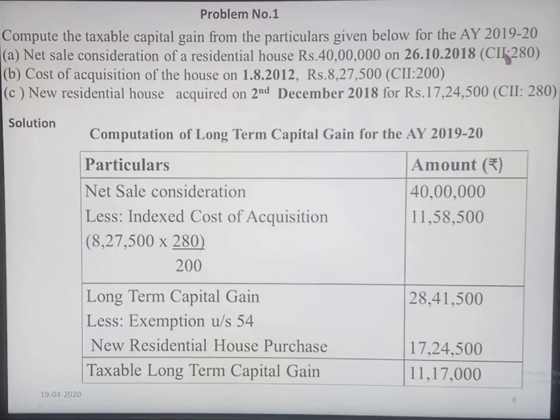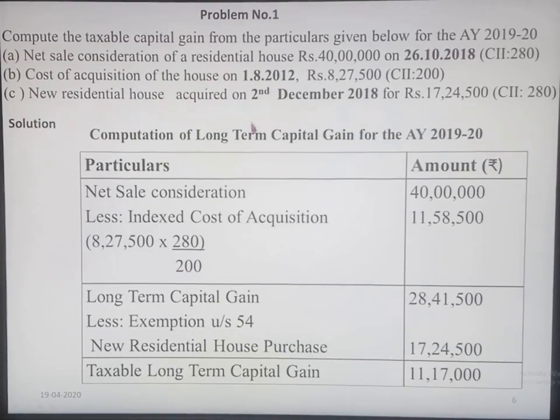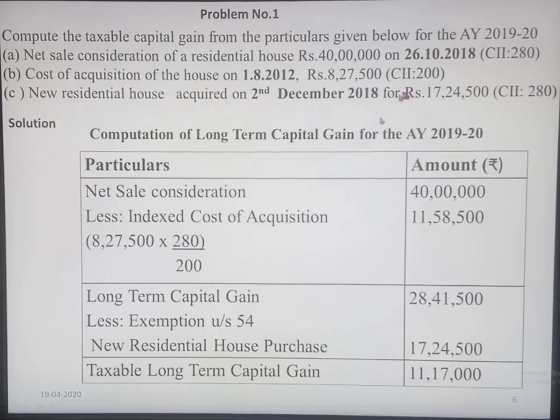Here the cost inflation index for 26/10/2018 is 280, divided by the cost inflation index for the purchase year, which is 200. If you calculate this, you get 11,58,500. If you deduct the indexed cost from the net sale consideration, you get the long-term capital gain of 28,41,500.